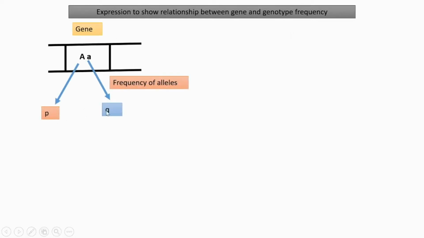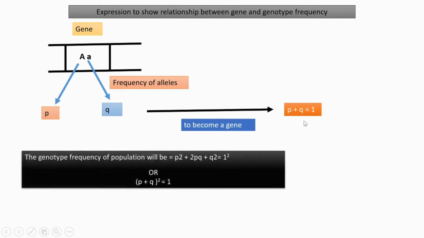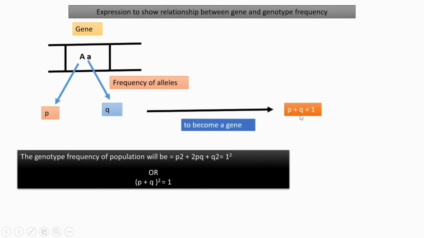Then that expression shows the relationship between gene and genotype frequency. The gene contains two alleles, P and Q. A has the frequency P, small a has the frequency Q. And to become a gene, both these frequencies need P plus Q equal to 1, because two alleles constitute one gene. Then the genotype frequency of the population, this we already derived in the former slide.